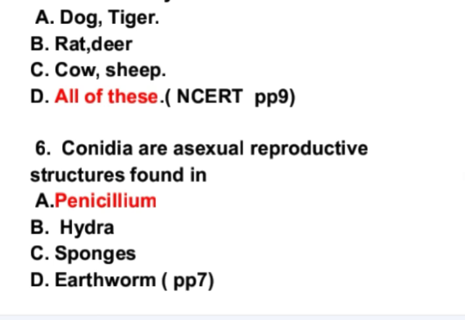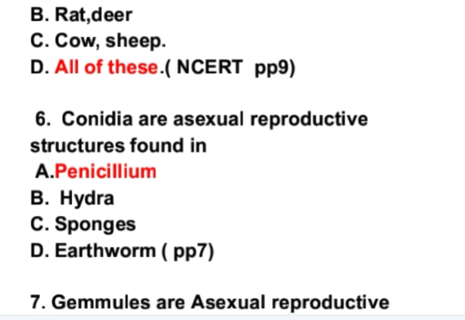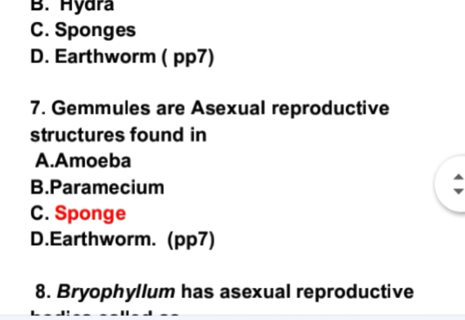Next is conidia are asexual reproductive structures found in. See, conidia are formed in the Penicillium. So therefore, correct option will be A. Next is gemmules are asexual reproductive structures found in. Options are amoeba, paramecium, sponge, earthworm. The answer is sponge. Gemmules are the reproductive structures formed in sponges.